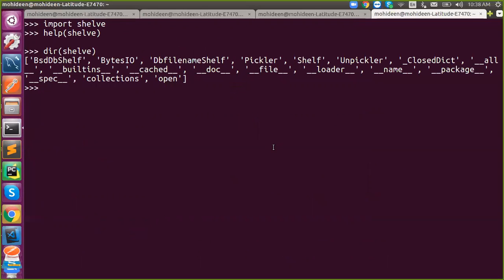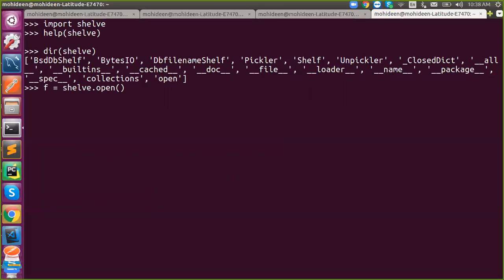So first we need to open a file: f is equal to shelf.open. We don't need the built-in open, because shelf has its own. So we don't need "wb" or anything like that. It will take care of it because it is a two-way binding, right? We can store and retrieve at the same time. That is an advantage of shelve.